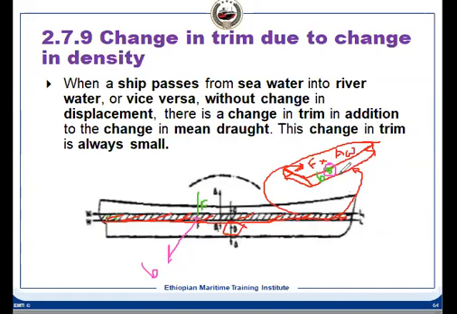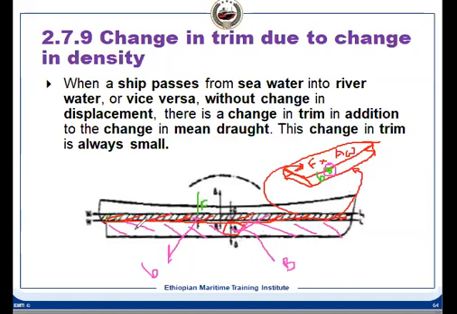The centroid of this volume will be somewhere here. Initially the B is here. That is the underwater volume, the underwater volume in seawater. There was a centroid of this volume, and that is B here. So this was the B, the centroid of the underwater volume.